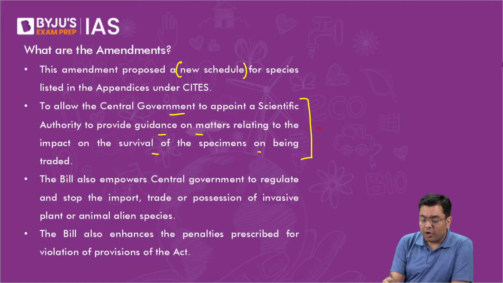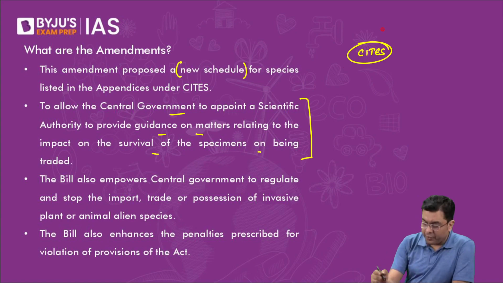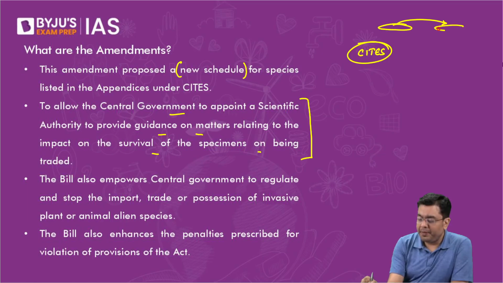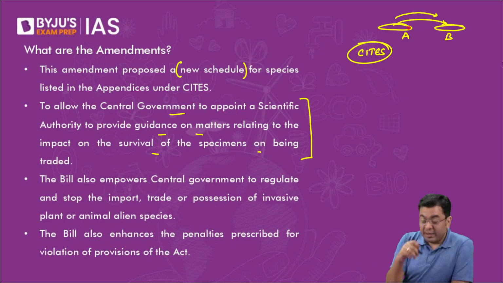Remember, as per the Convention of CITES, even if you are carrying out a trade from a country A to a country B, the country which is sending the species to another country, that is, if A is sending certain species to B, then A is responsible for ensuring the survivability of that particular animal or species.